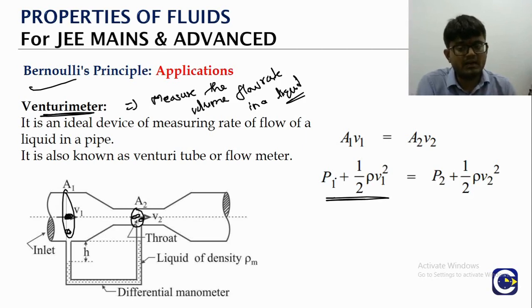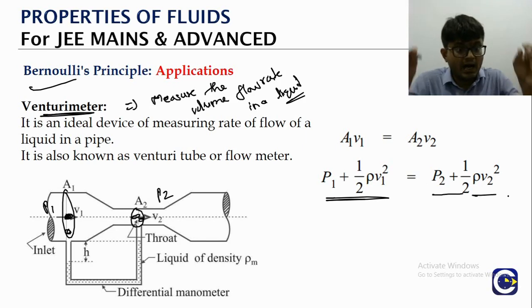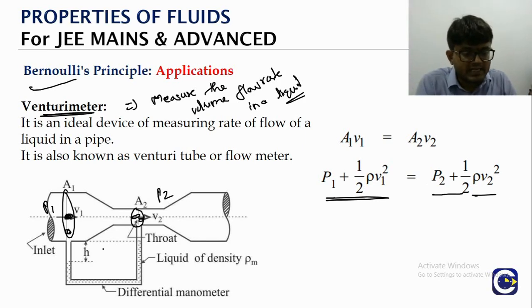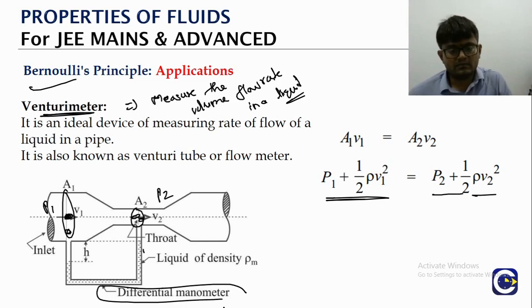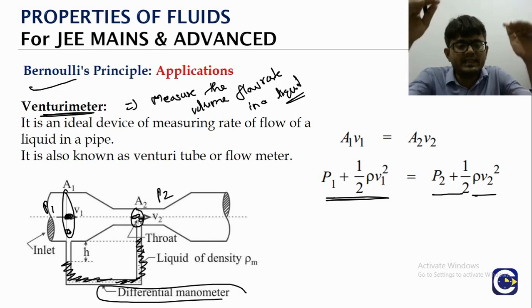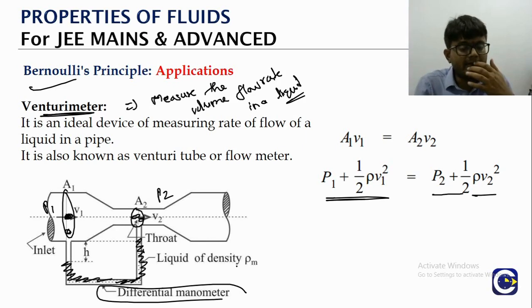Bernoulli's equation. P1 plus half rho V1 square is equal to what? Pressure here is P2. Pressure here is what? P1. So P1 plus half rho V1 square is equal to what? P2 plus half rho V2 square. And through the insertion, right, we will connect a manometer. Inside the manometer, we will have mercury, and the difference between the two pressures P1 and P2, right, will be given by the difference in the level of the mercury column.